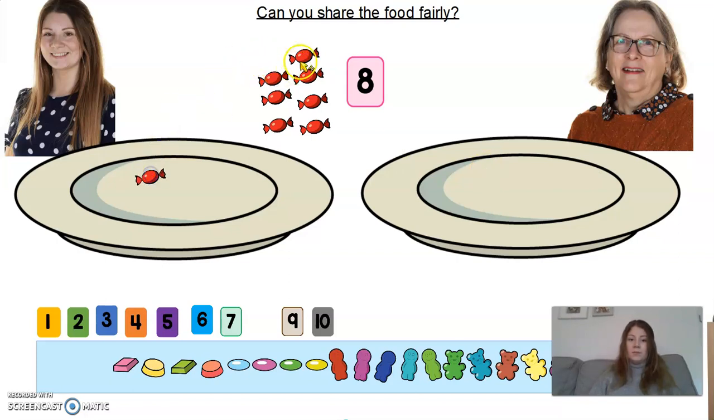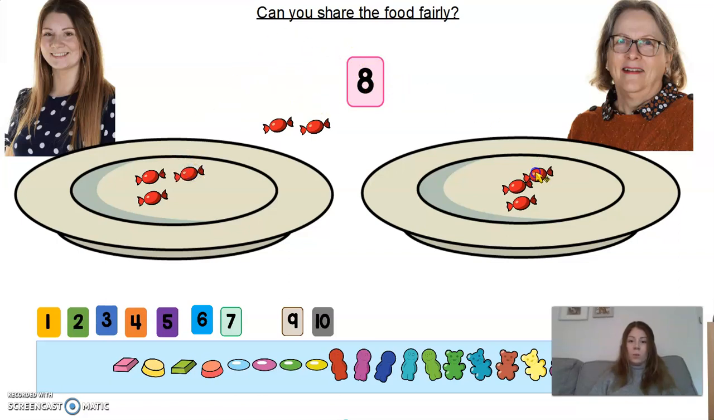And what we've got to do is this. 1 for me, 1 for Mrs. Webb. Do we have the same amount? We do. I've got 1 and Mrs. Webb's got 1. Now we're going to keep going. 1 for me. Oops, hang on, let me try that again. 1 for me, 1 for Mrs. Webb. And we've still got lots of sweets left, so we need to keep going. 1 for me, 1 for Mrs. Webb. 1 for me.